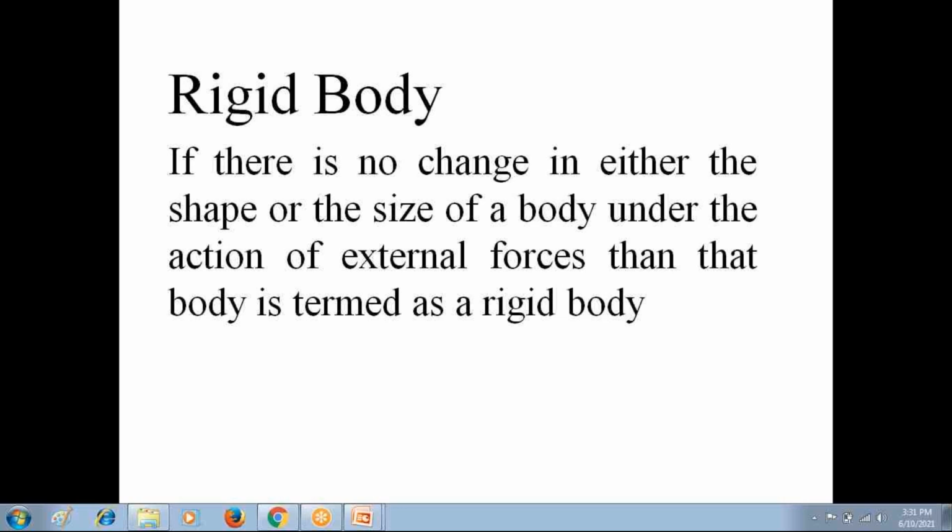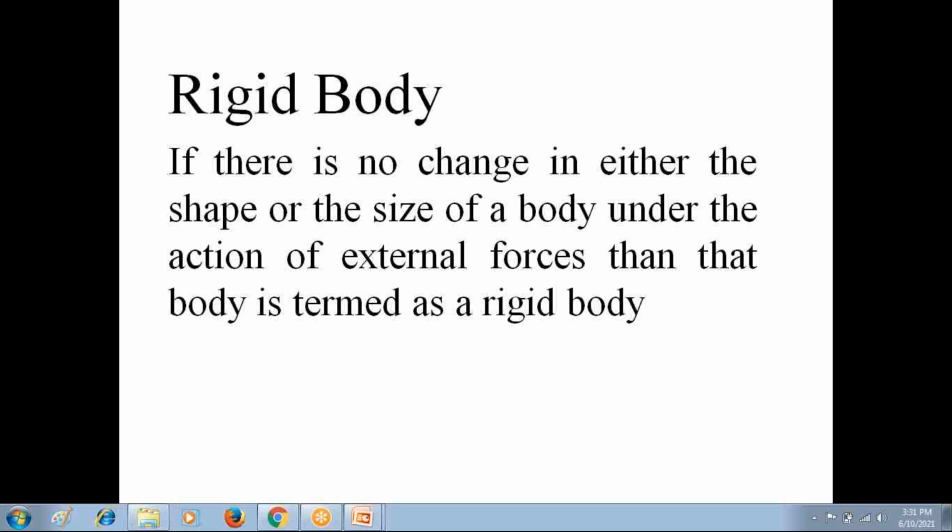But now I apply forces on this body. In the second diagram, I apply a number of forces on this body. Even though a number of forces are acting on the body, if the distance between point A and point B remains the same, then without forces x is the distance, and with forces also x is the distance. That means there is no change in the distance between point A and point B in the body under the action of external forces. Then we call this body a rigid body. That is the second definition.